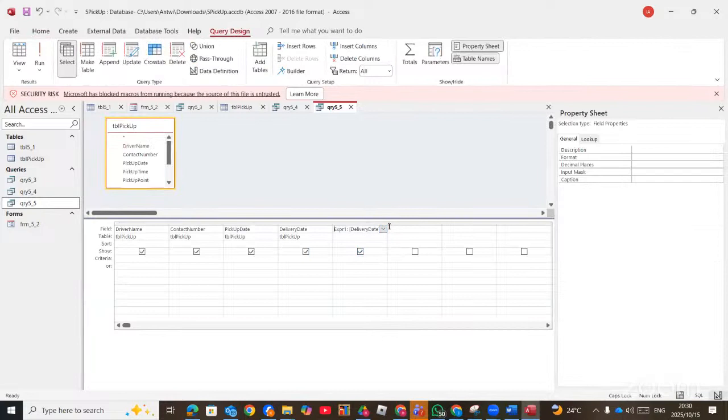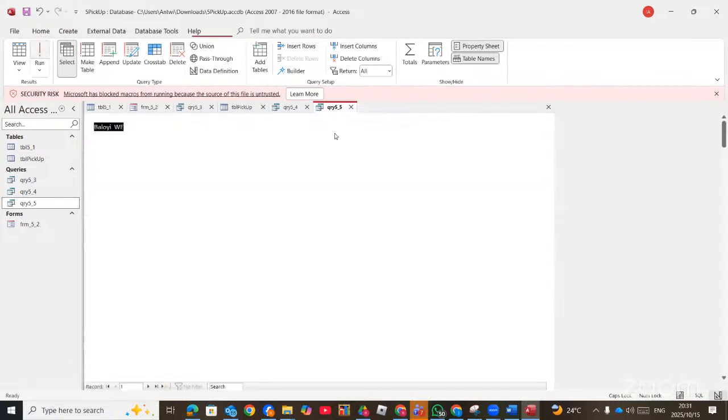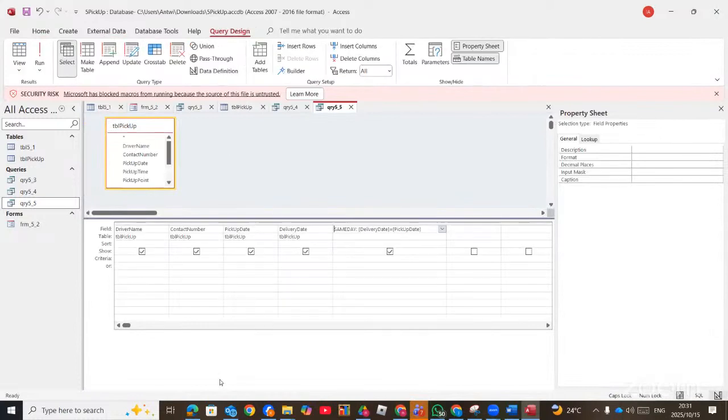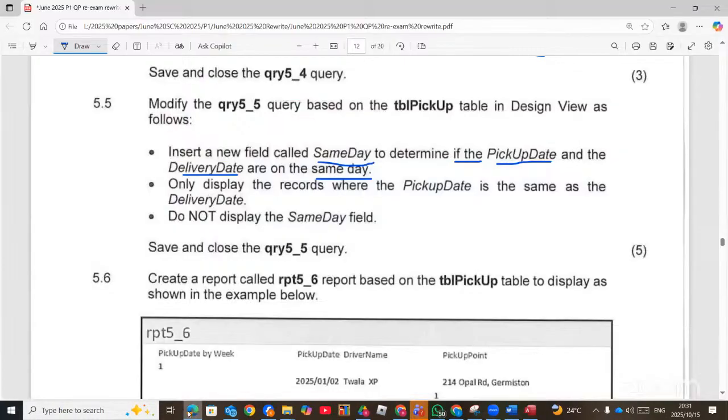Then you change the EXPR1 to what we call the same day. And then you run again. So now the question says only display the record whereby the pickup date is the same as the delivery date. Do not display the same day field.